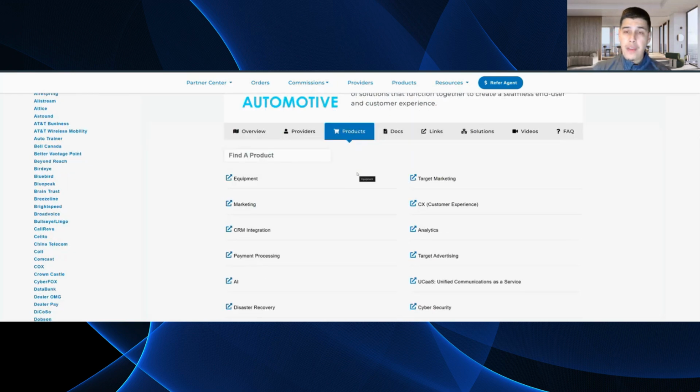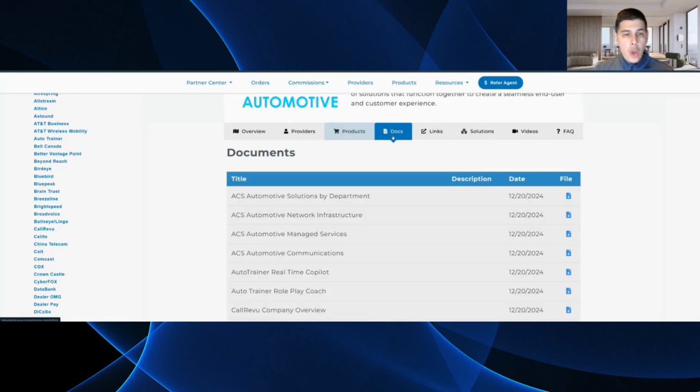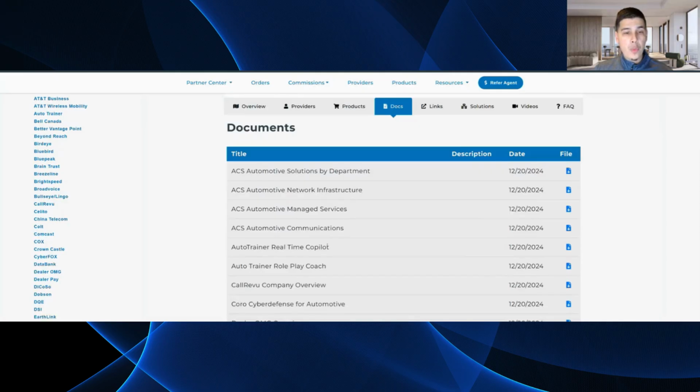Products, right? We have different menus where you can look at all the different products that are typical in this industry. You can select these products, see what providers are offering them. We're going to have unique docs for these different divisions, right? So for automotive, we have solutions by department. We have other solution provider provided assets that you can review and explore.